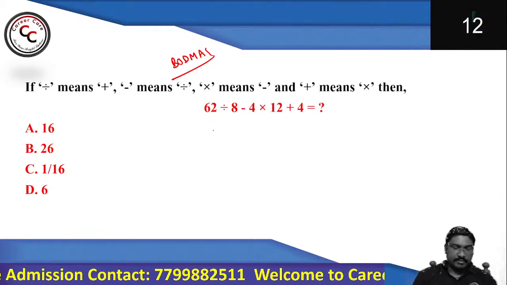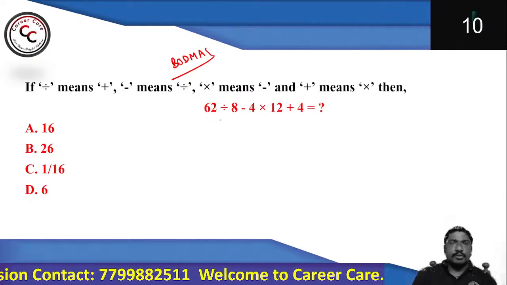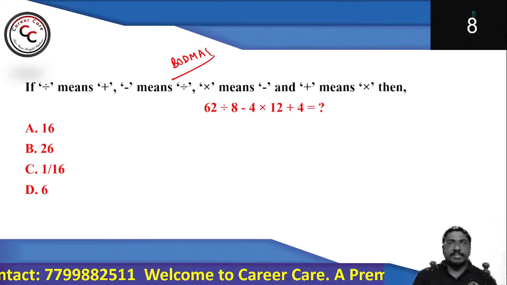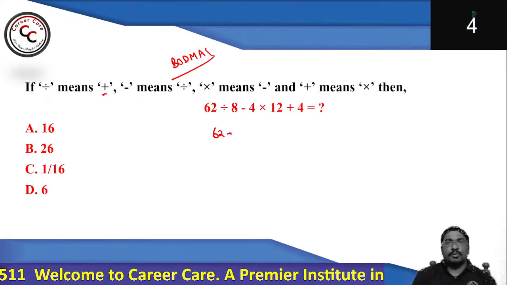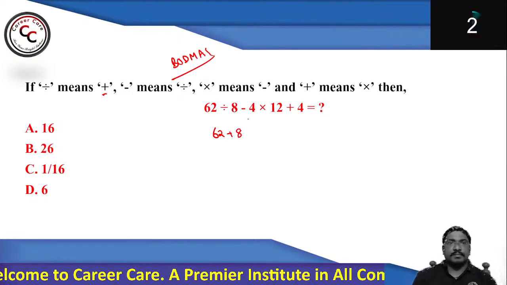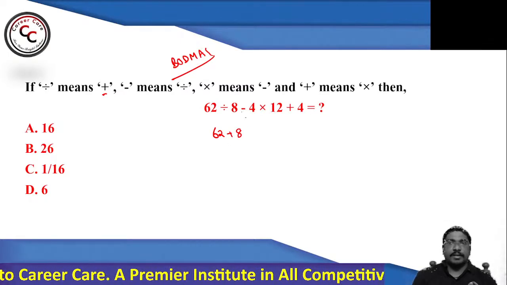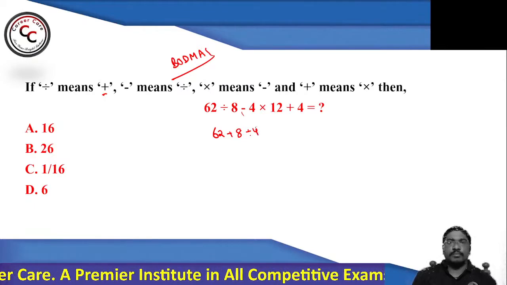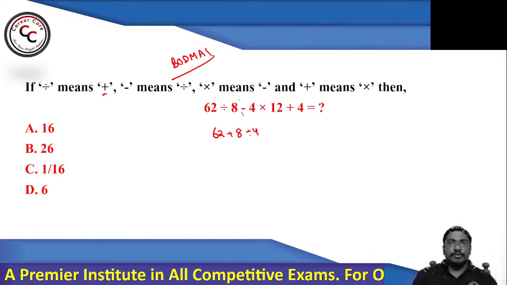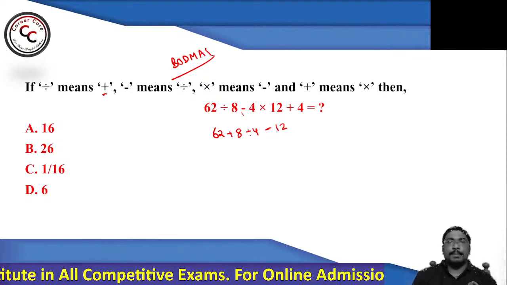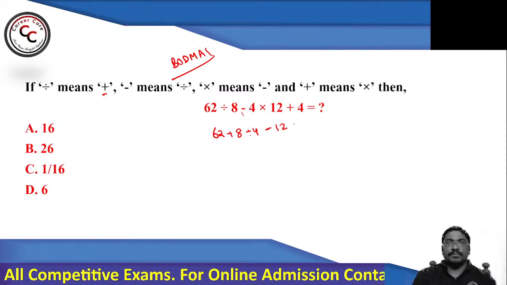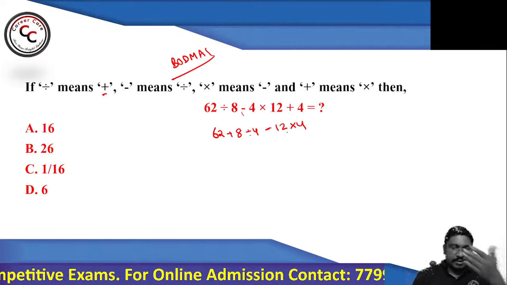Let's see. So 62 divided by, where divided by stands for plus, so 62 plus 8; minus stands for divided by, so divided by 4; multiplication stands for minus, so minus 12; plus stands for into, so into 4. What is the resultant?